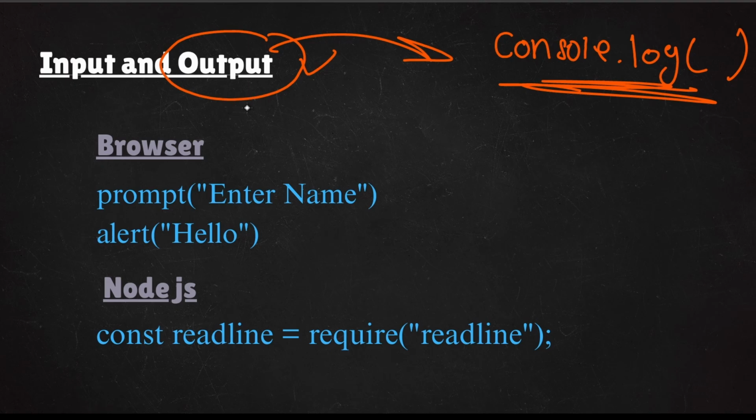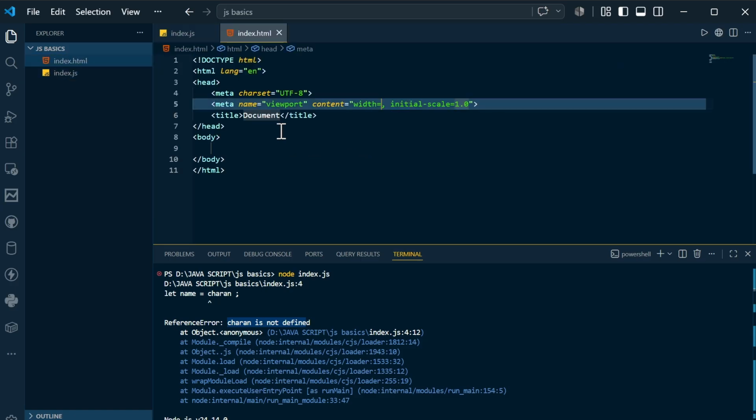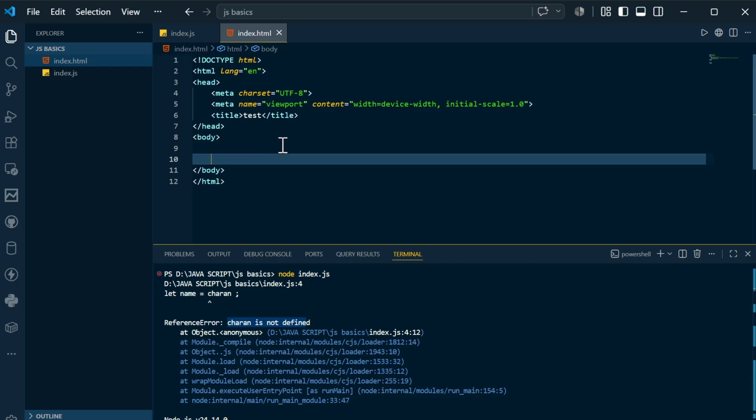And if you want to see any of the prompts or the alert messages in the browser, there is also a way to see all of that. Let's say you are giving a prompt, and inside that you are giving enter name, and you are passing alert in this fashion. If you want to understand this browser part, I will show you. You can come here and create an index.html file. Inside this index, you can simply have the boilerplate code, and change the document title to test.